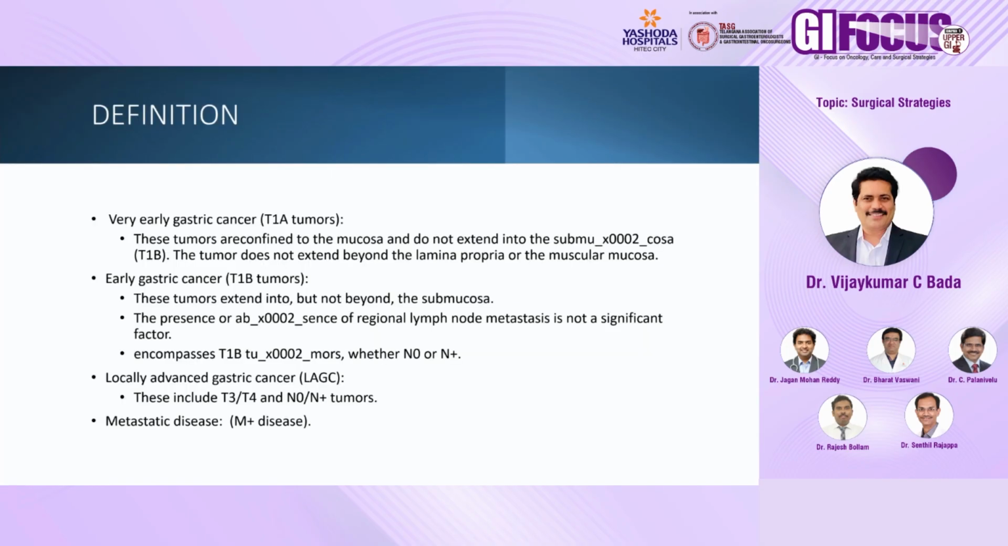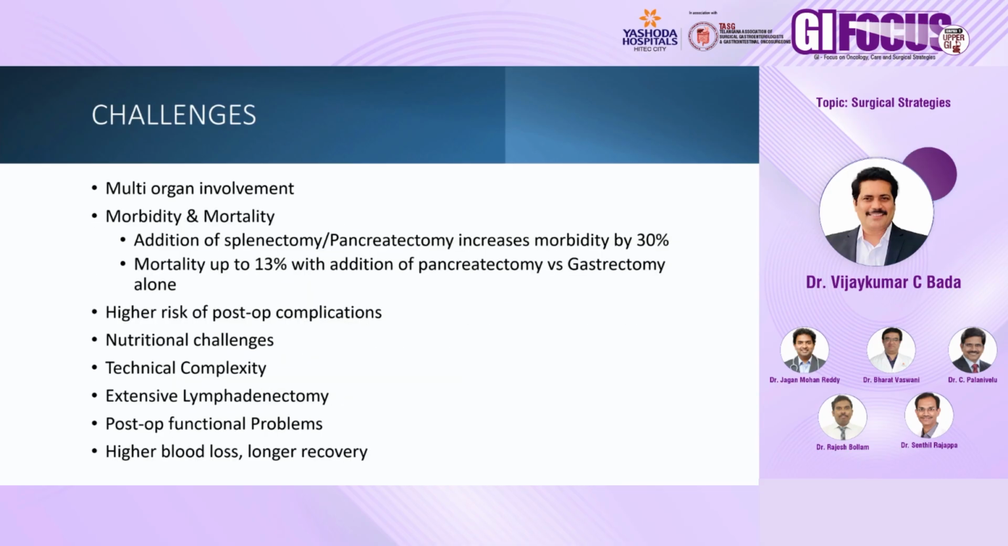Locally advanced gastric cancer means T3, T4 lesions and N0 or N plus. If it is T3, then N0 is also locally advanced, or if it's T2, then N plus lesions will become locally advanced gastric cancer. So this is where the role will come. The challenges in locally advanced gastric cancer are because of the multi-organ involvement. When there is multi-organ involvement, we are always worried about having a good R0 resection and thereby affecting the overall survival and disease-free survival.